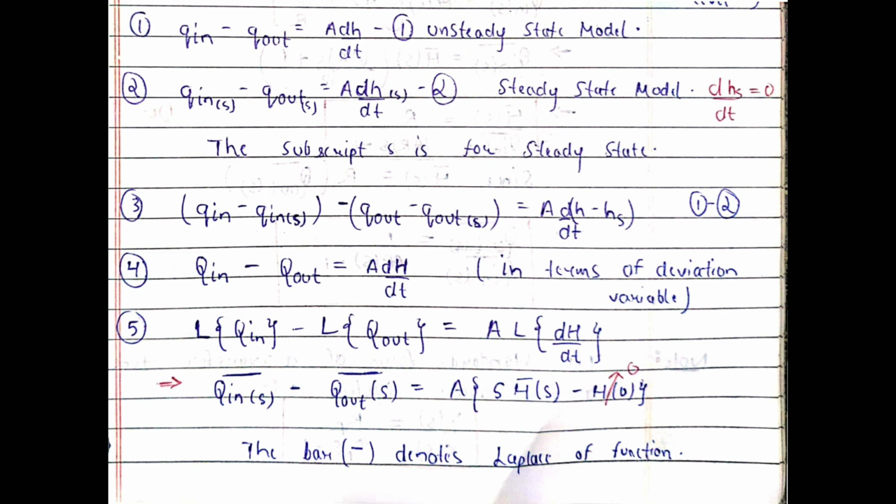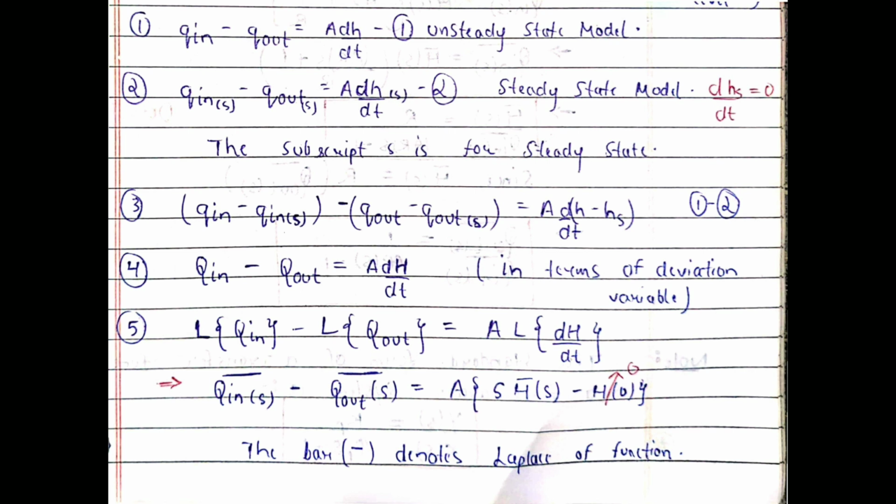Usually dHs by dt is equal to 0, but for the sake of derivation we are taking it as it is. Now what we do is we subtract both the equations. After subtracting we'll get Q in minus Q in S minus Q out S is equal to A d by dt of H minus Hs.